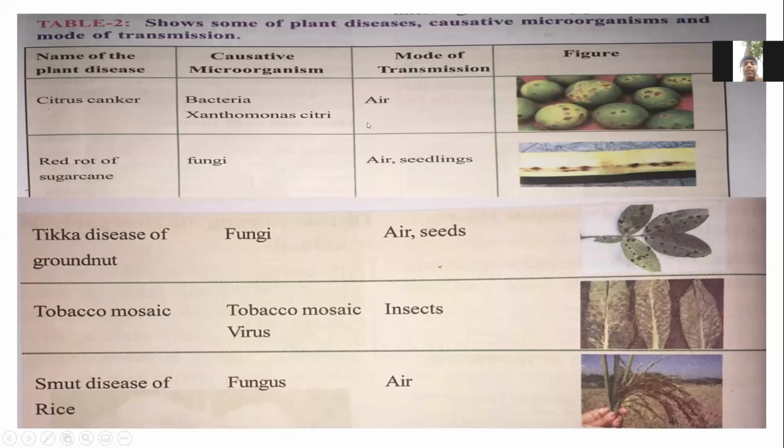And the mode of transmission is air. This is the citrus canker disease.